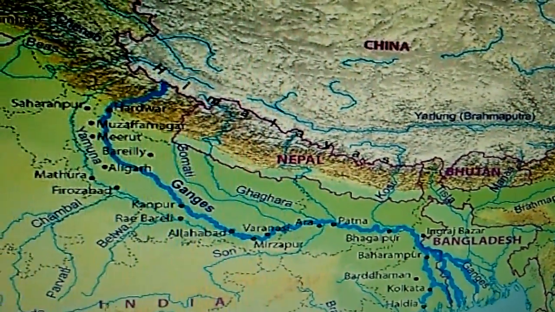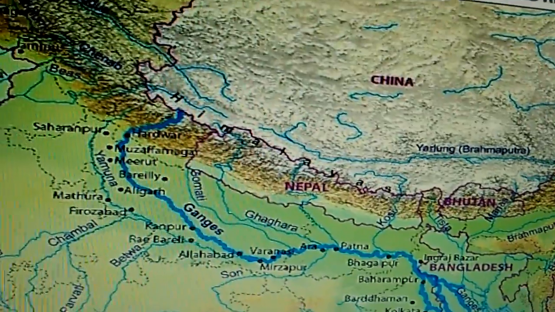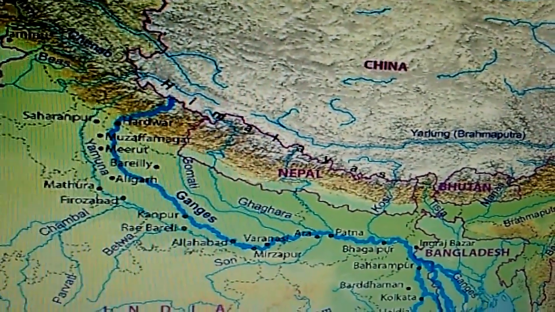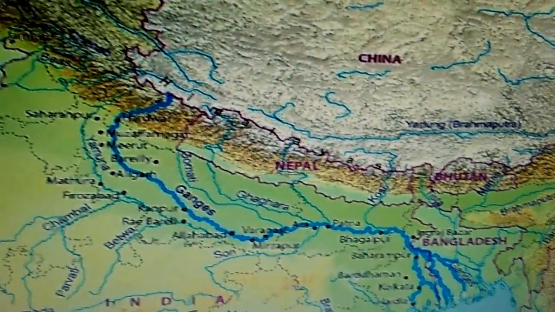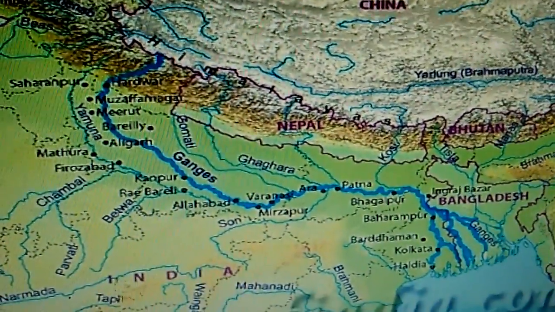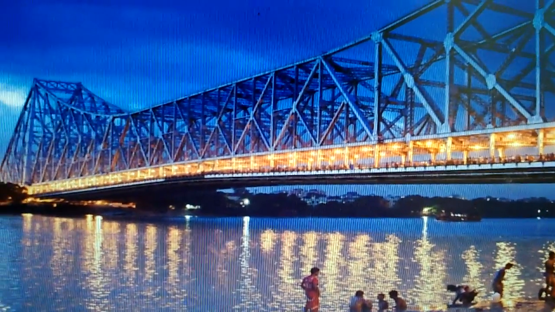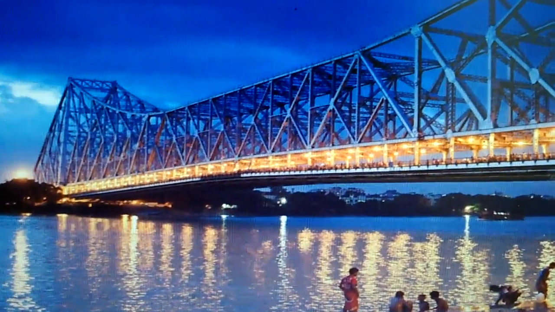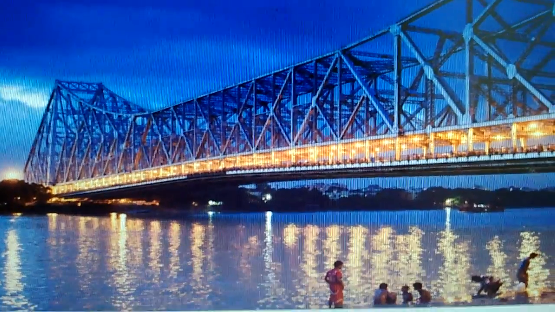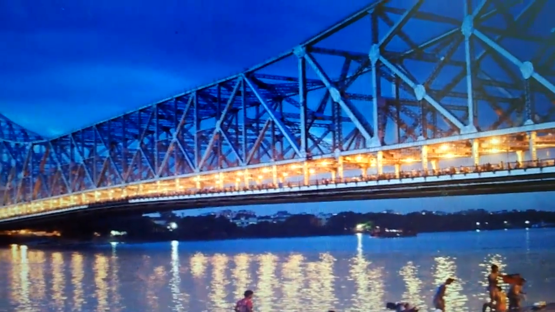The Hooghly in Kolkata is the first and most important distributary of this river in India.